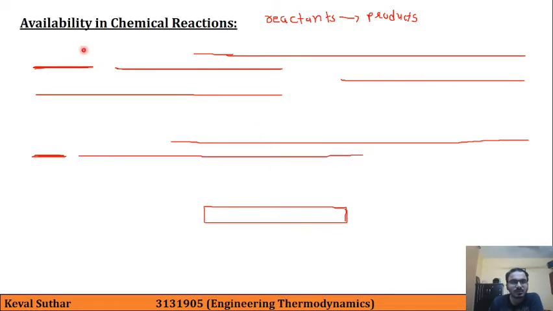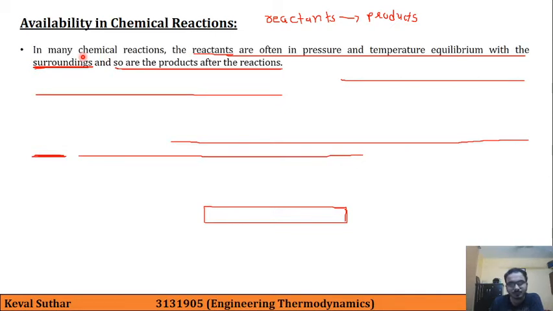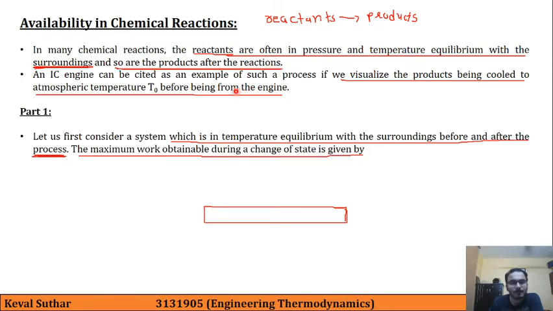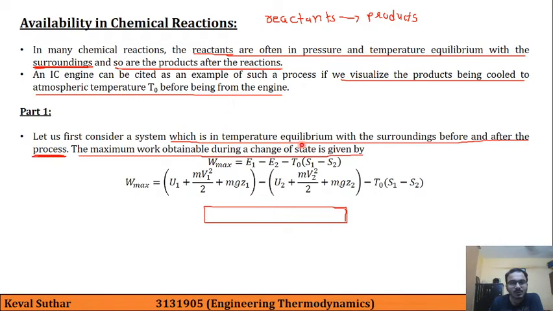Then the next topic was availability in chemical reactions. First we are considering a system which is in temperature equilibrium with the surroundings before and after the process. So Wmax is given by this formula.